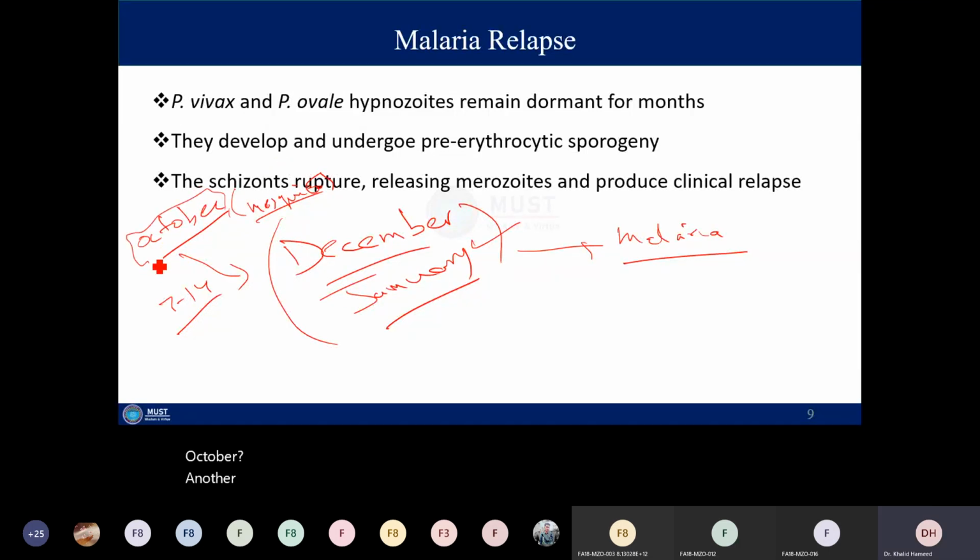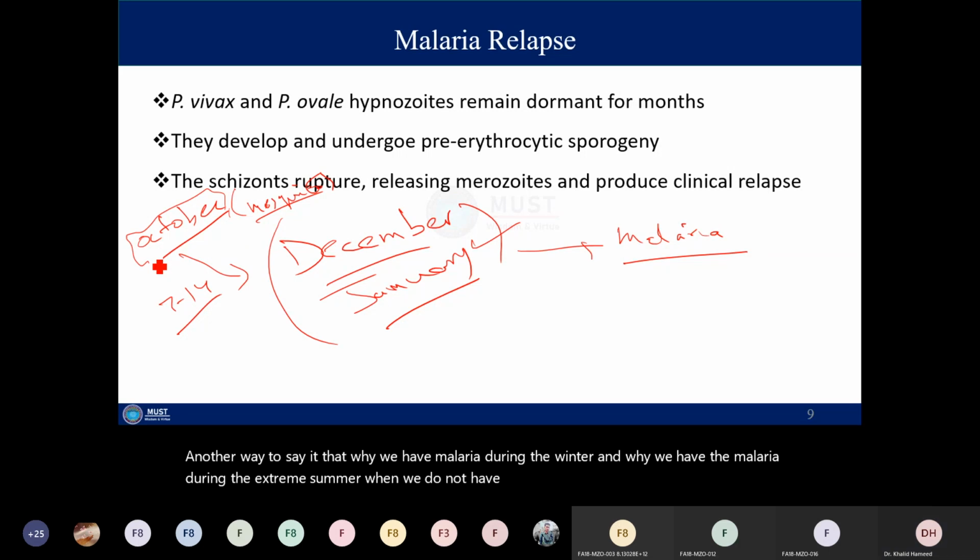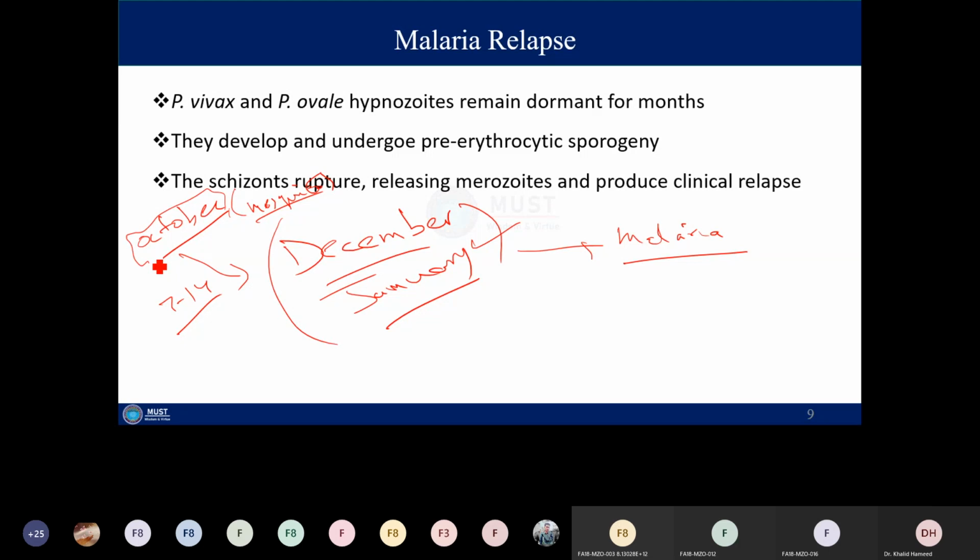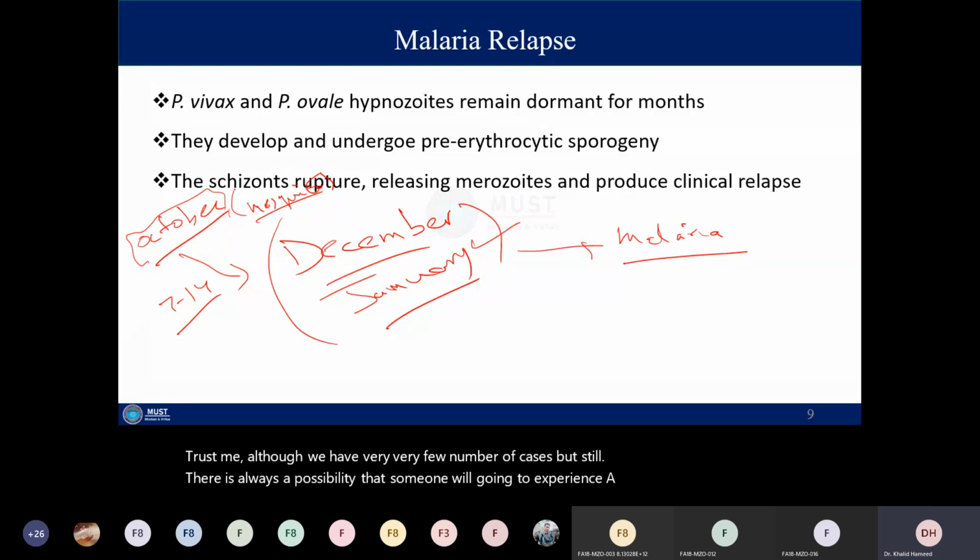Another way to say it: why do we have malaria during the winter and during the extreme summer when we do not have mosquitoes? Trust me, although we have a very, very small number of cases, there is always a possibility that someone will experience malaria during winter or summer, right in the middle when you do not see any mosquito for a couple of months.